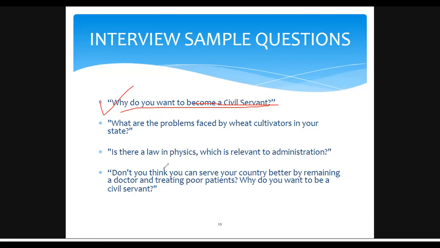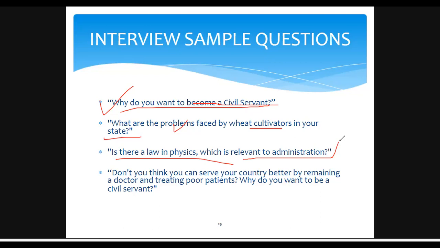What are the problems faced by the wheat cultivators in your state? This is one of the most important. And is there a law which is relevant to administration? Yes, of course. I say that there's a law, Newton's third law, that is, for every action there is an equal and opposite reaction. Like that.